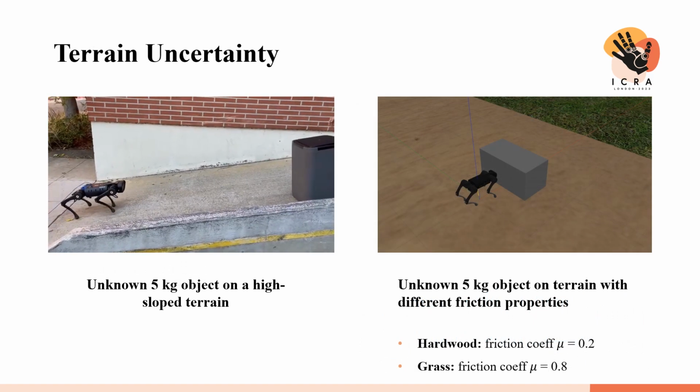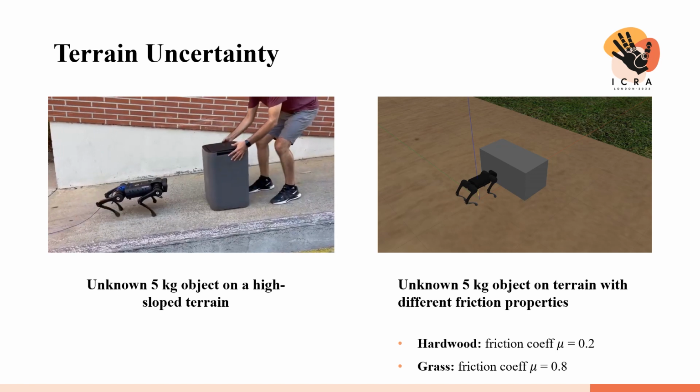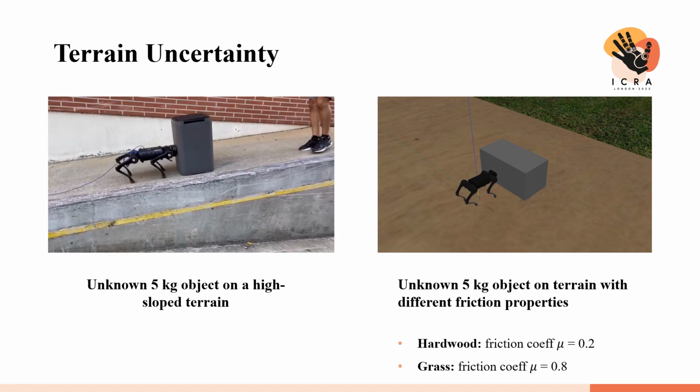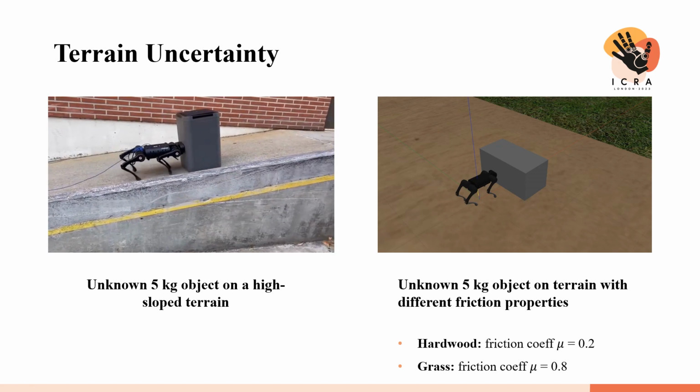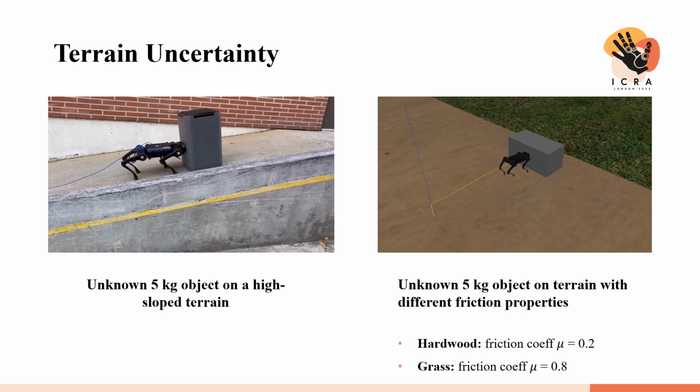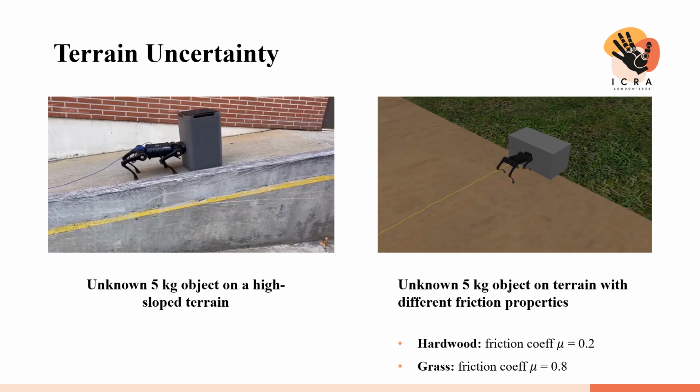Then we tested the robot on different terrain. On the left, you can see the robot pushing an object on a slope, and on the right, you can see that the robot starts from a hardwood ground with a friction coefficient of 0.2, and then it crosses a grass field with a friction coefficient of 0.8.